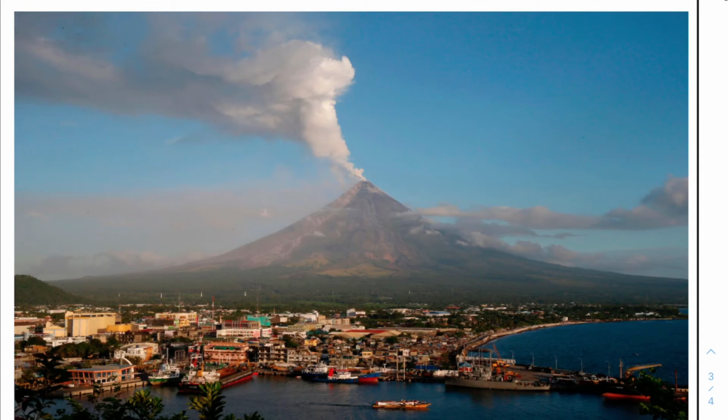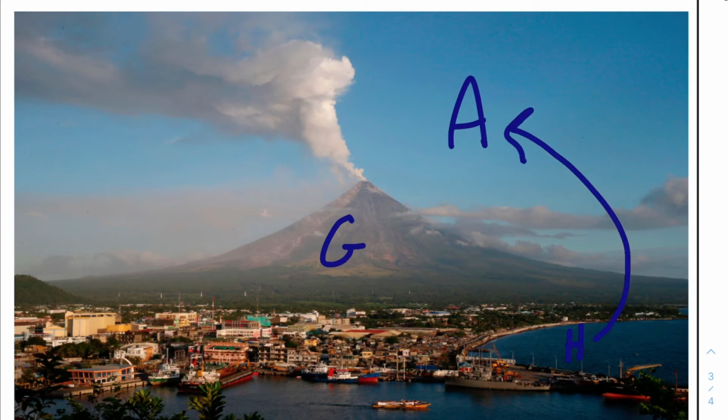So I'm going to go with the geosphere. That's that big volcano. I'm going to go with the atmosphere, the sky. And I'll go with the hydrosphere, the water. And we can make the connections here just like we've done before. The hydrosphere and the atmosphere. The hydrosphere evaporates water into the atmosphere. The atmosphere, which holds heat, puts heat into the hydrosphere to allow that water to evaporate and then go into the atmosphere to then form clouds later on.